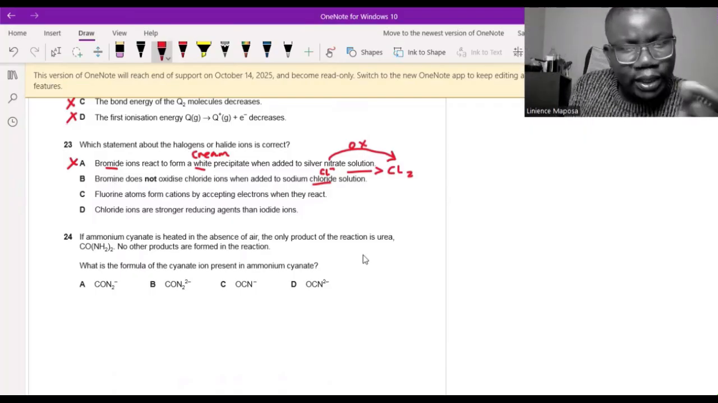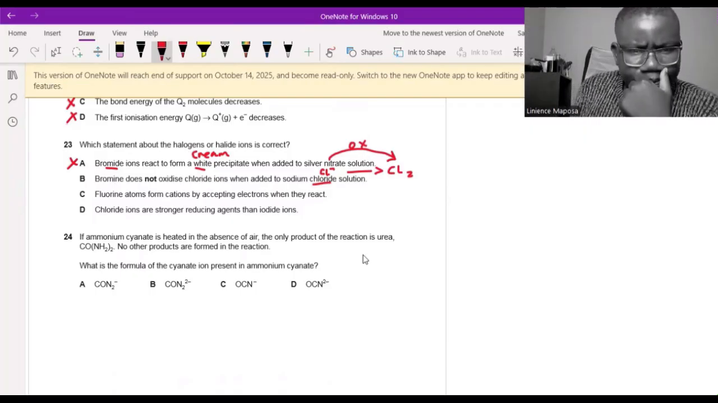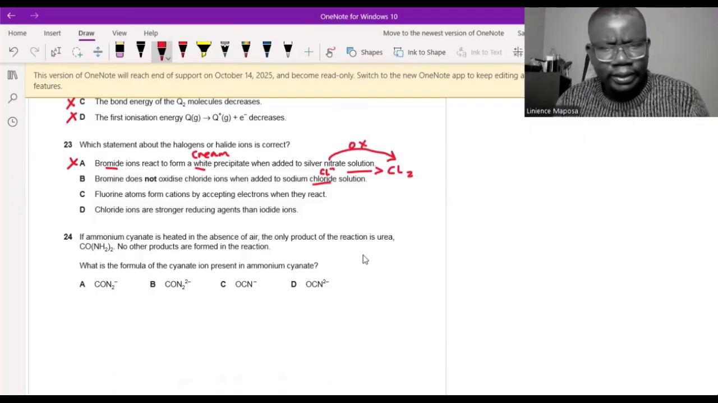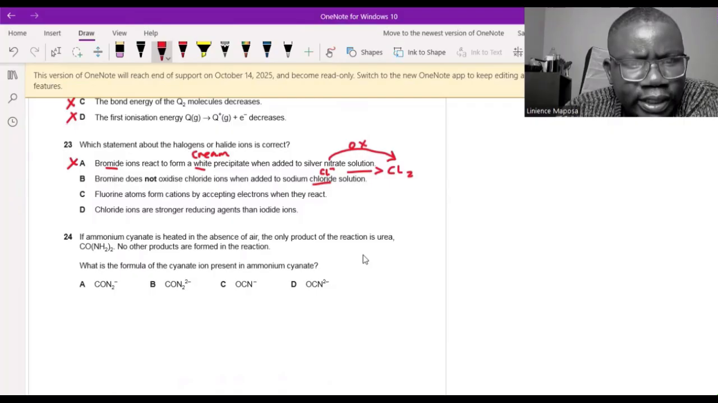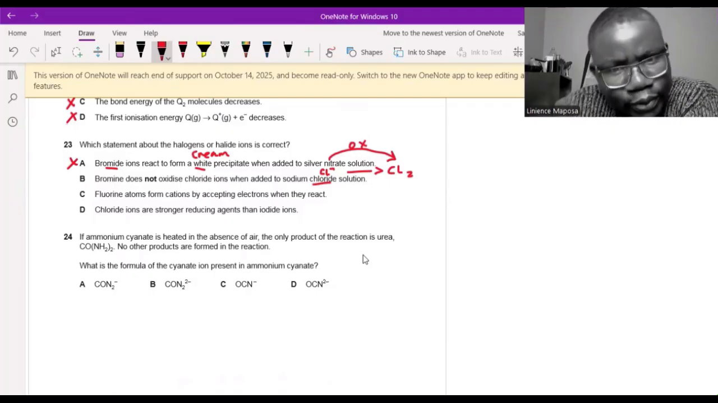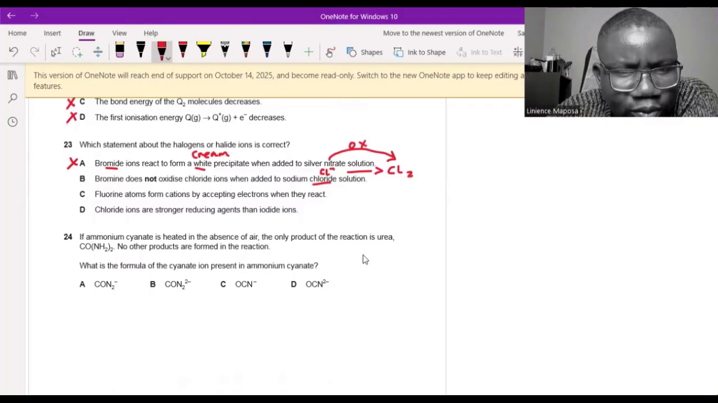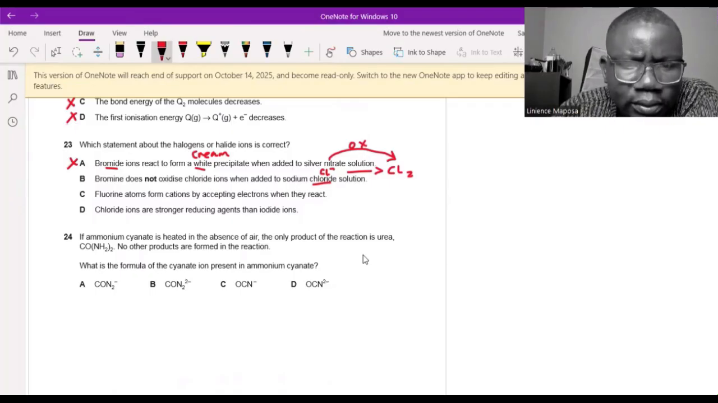But can it be formed by using bromine? Can I use bromine to displace chloride? No, because I told you the one above displaces the one below. Bromine is below. So they say bromine does not oxidize. Yes, it does not oxidize. So this is true, actually. It cannot because chlorine is above. Fluorine atoms form cations by accepting electrons. Accepting electrons does not make a thing positive. It cannot become a cation by accepting electrons.